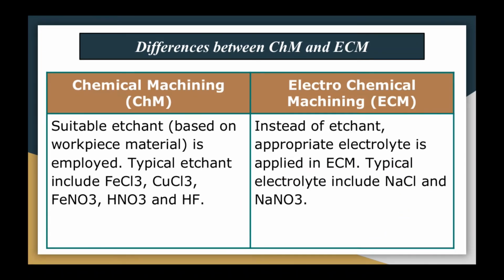Then for chemical machining, a suitable etchant based on the workpiece is employed, and different etchants can be used like FeCl3, CuCl3, FeNO3, HNO3 and HF also. But in electrochemical machining, instead of etchant, an appropriate electrolyte is applied, and typically electrolytes include NaCl and NaNO3.